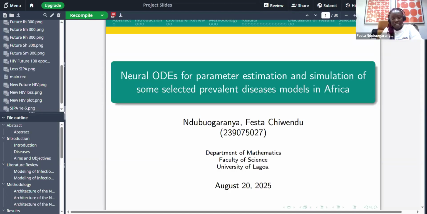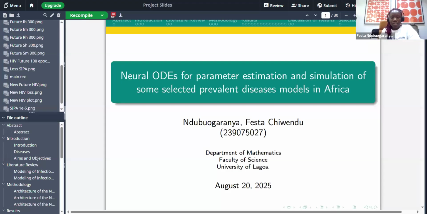So I'm going to take us through the aims and objectives of this study. First, we tried to analyze existing neural ODE models and algorithms for modeling the spread of infectious diseases. Afterwards, we built a neural ODE model for the particular diseases we are working on. We worked with numerically simulated data for tuberculosis and HIV/AIDS, and we worked with real-life data from Benue State for malaria. For the COVID-19 data, we worked with the general Nigerian data. Afterwards, we visualized the future trends of the spread of each disease.